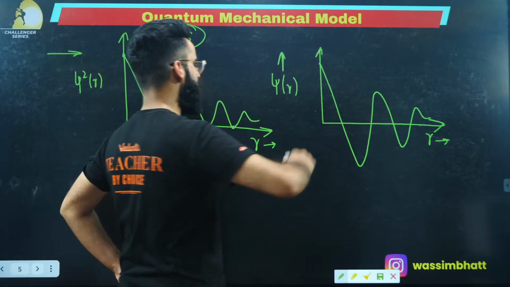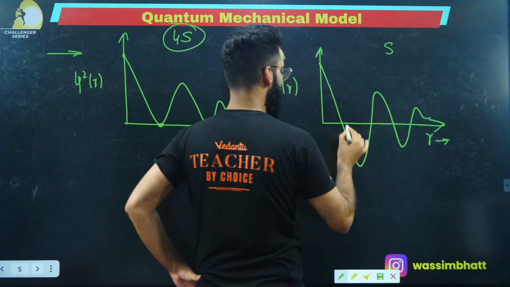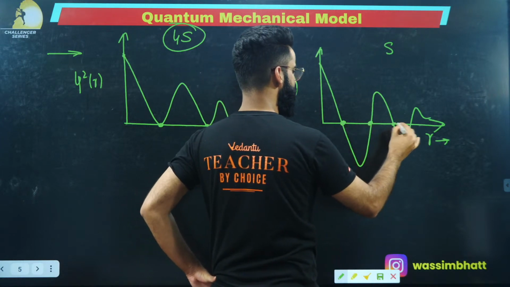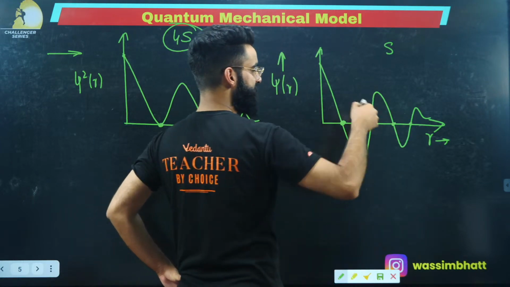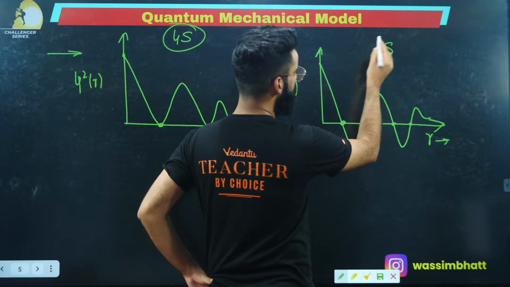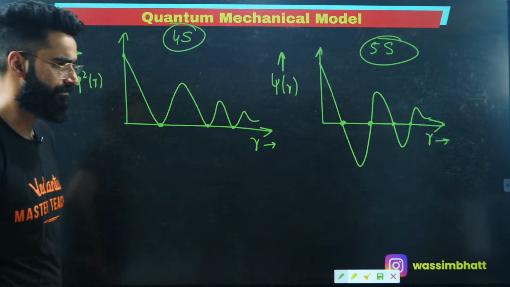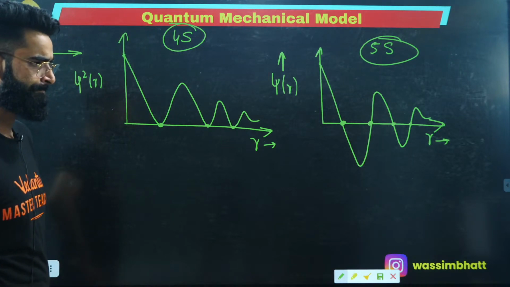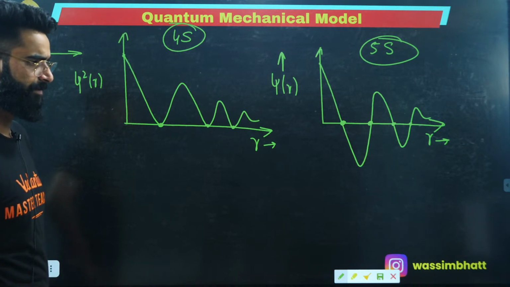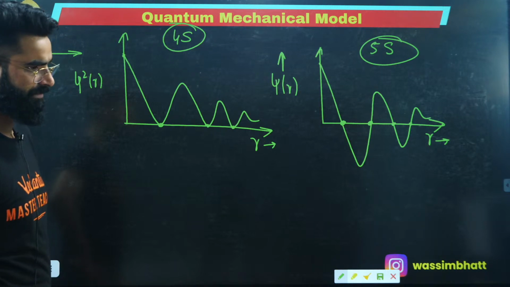See, first of all, again the curve is starting from the top. It's going to be S. How many nodes do we have? 1, 2, 3, and 4. There are 4 nodes. That means n minus 1 is 4, so n value is 5. So it is basically valid for 5s, right? Correct, people? Exactly.